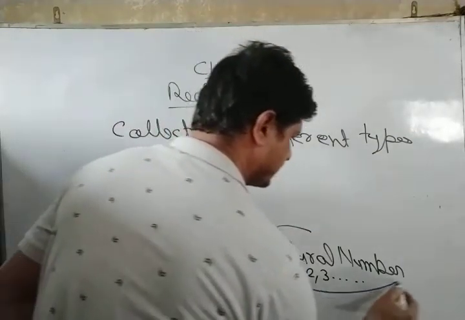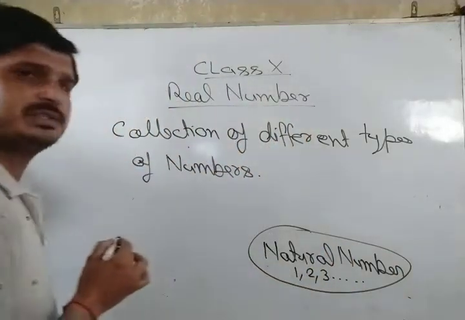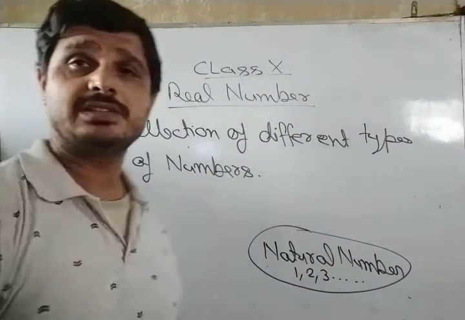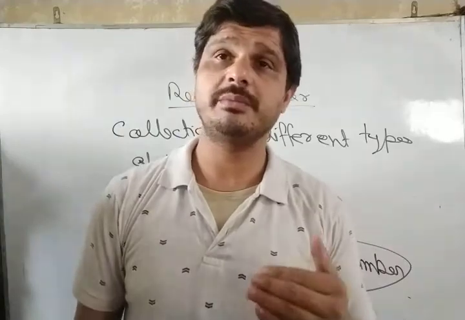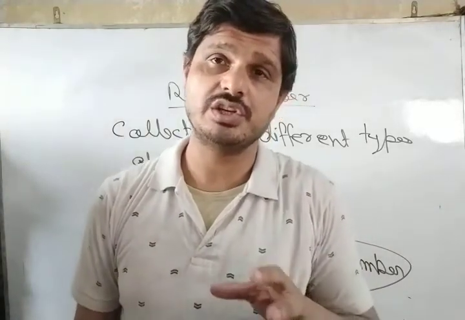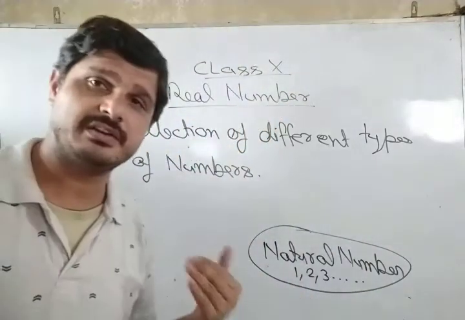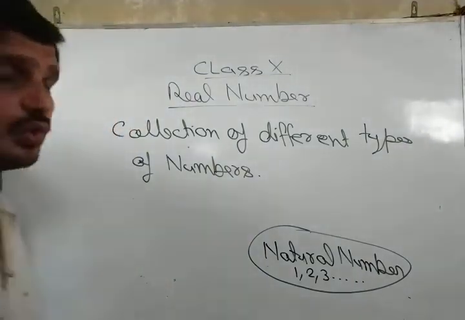If we make a collection of natural numbers, this collection is said to be a set. Set is the language of mathematics for a collection of any well-defined objects, and you will study that in class 11th.